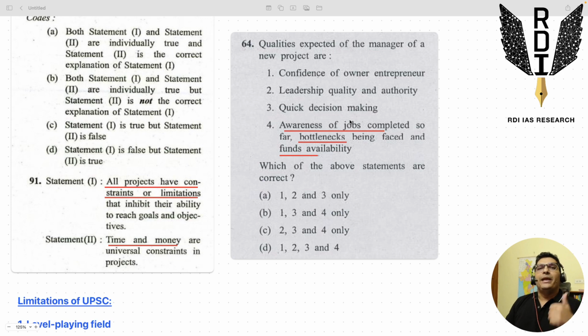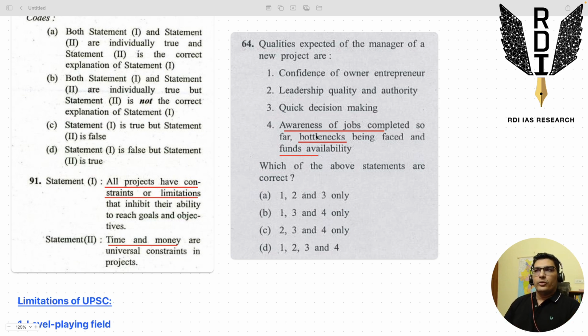We have questions from 1979. You must see questions from 1979 till 2010 from the knowledge angle, and from 2011 onwards you should see them from both the knowledge as well as the ET angle, the elimination angle, the kind of ET which we discuss in this course. In fact, I have a free course also for this ET, so I'm not saying that you buy my course, but you can watch my free videos, free lectures. You will be helped immensely by those, right? So you have to do these questions from 2011 onwards till 2023 via both knowledge and ET, and from 1979 till 2010 at least via knowledge, right?